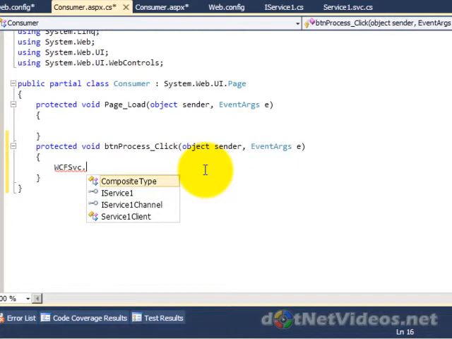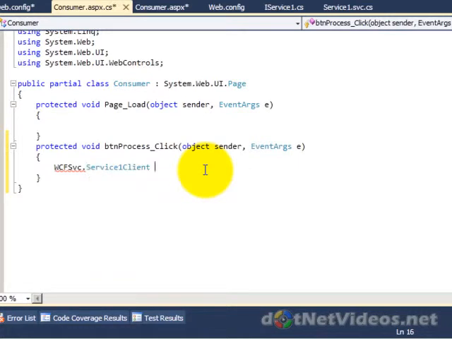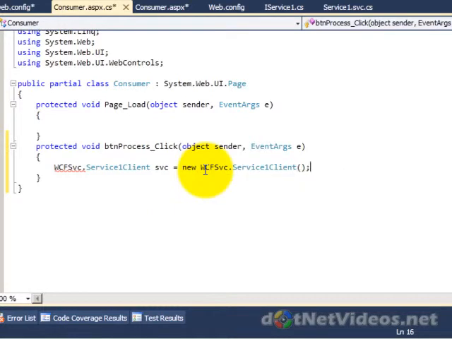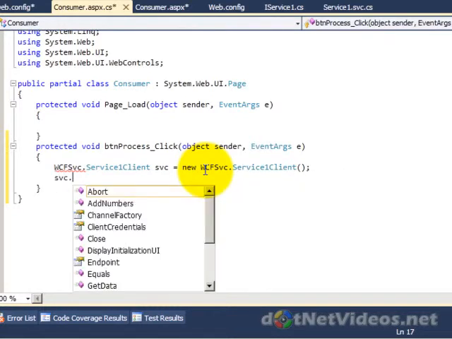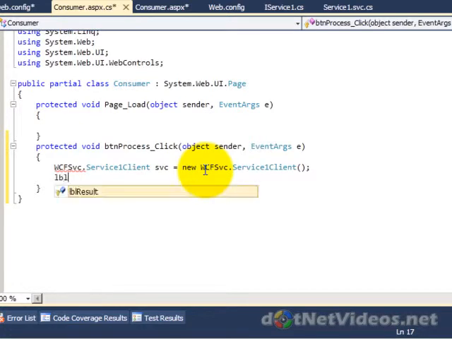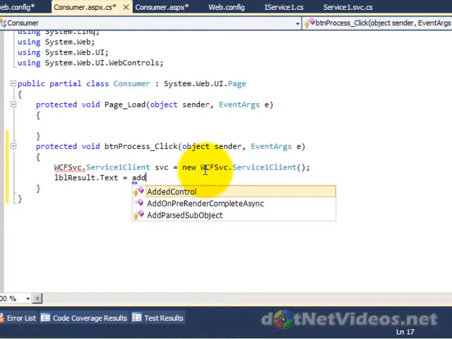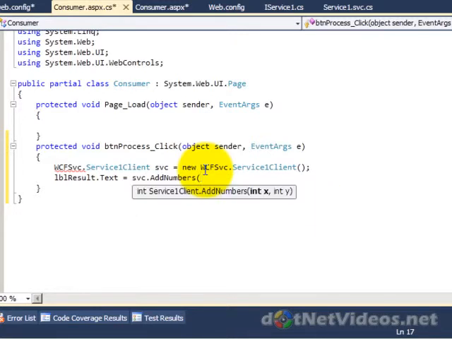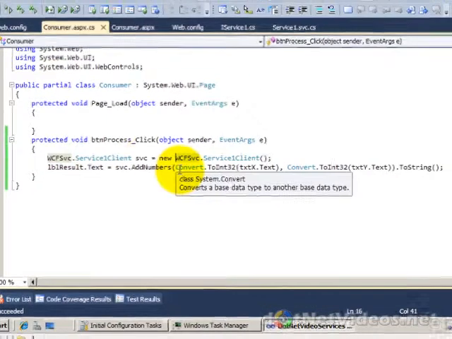So I'm going to go ahead and, on the button process click here, very similarly to the way you would reference a web service, instantiate an object of the proxy, if you will. Then I'm going to put into the result label the text I'm going to pass in, and I'll fast forward a bit here as I call the add method with a couple integers, whatever was typed in the text box. So we just return the calculator values here.